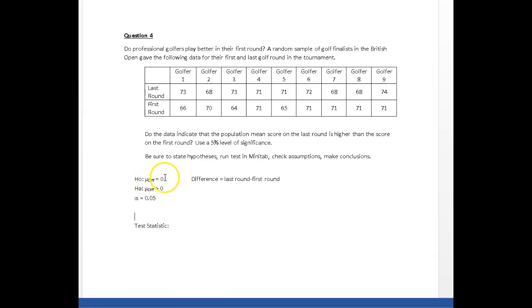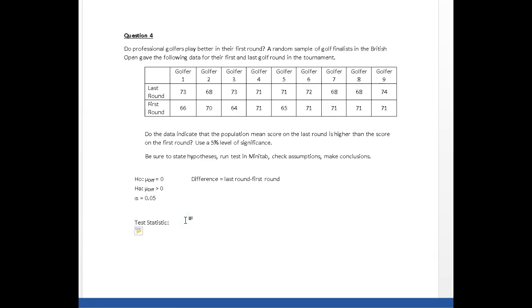Now, your null hypothesis is that there is no difference in the scores, and good practice says we should indicate how we've defined the difference, and I've defined the difference as the score on the last round minus the score on the first. And if that's the case, and I'm trying to prove that golfers do better on the first round, I'm expecting that number, whatever it is, to be smaller than this one. And if that's the case, I'm expecting a positive difference. Okay, we're asked to run this at an alpha of 0.05 or a 5% level of significance.